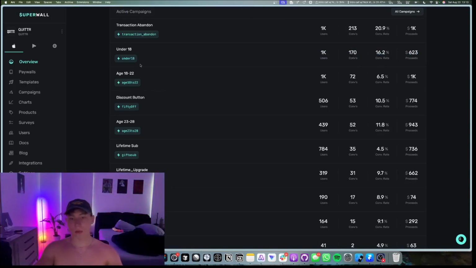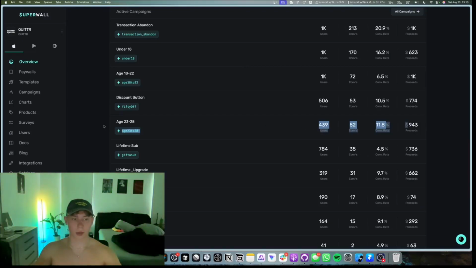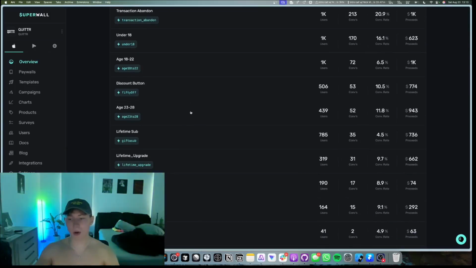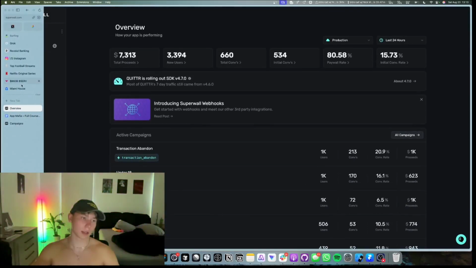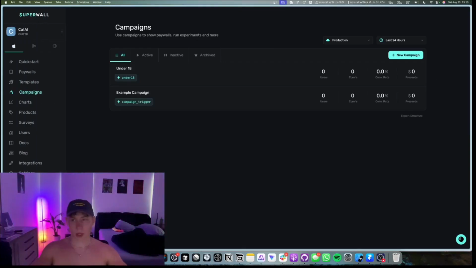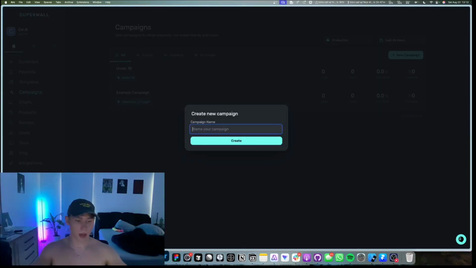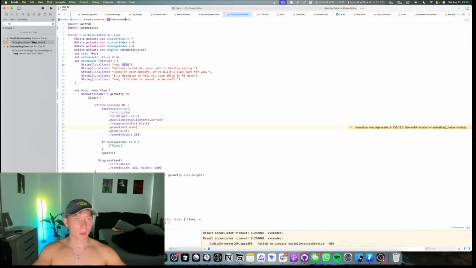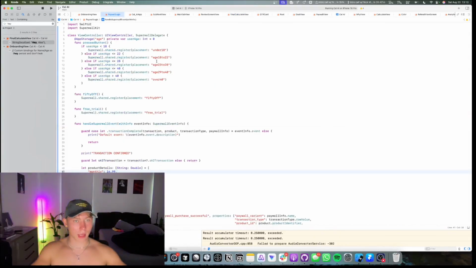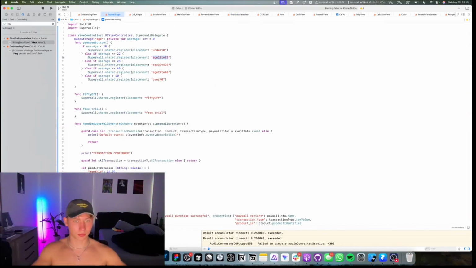Okay, you see that right here. But the 23 to 28 range has the highest conversion rate and the most revenue per user. So it's very informative to do this. And look, we'll just set up the rest of the campaign so you guys are aware how to do it. Go back to paywall logic, and then 18 to 22.